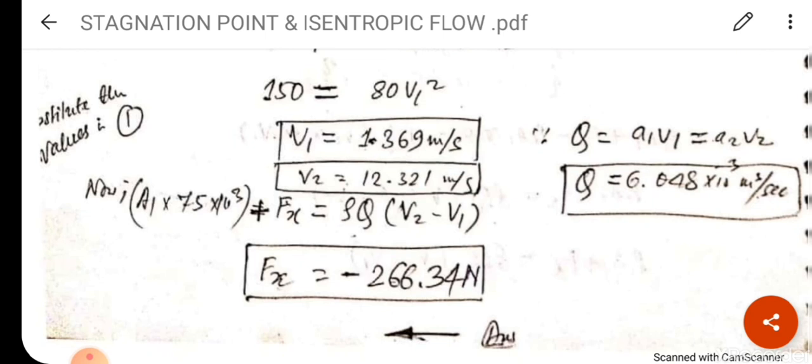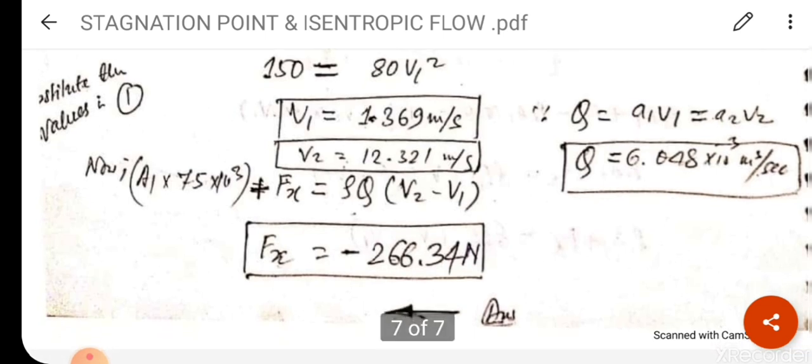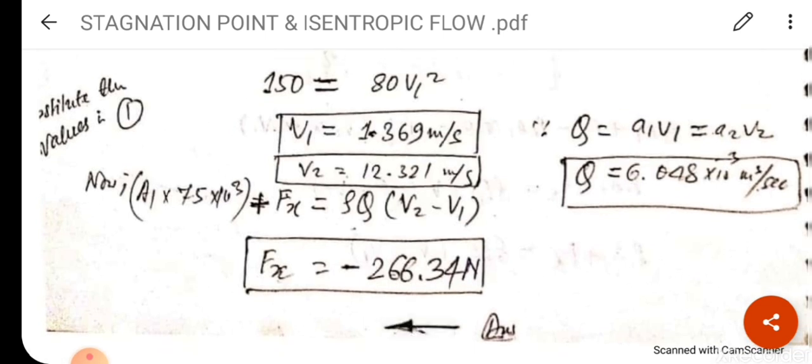Clear? The density of water is 10 raised to 3. Q is already solved, 6.048 into V2, that is 12.321 minus 1.369. You will get the final answer as the force in x direction, Fx, that is minus 266.3634 Newton. Clear?